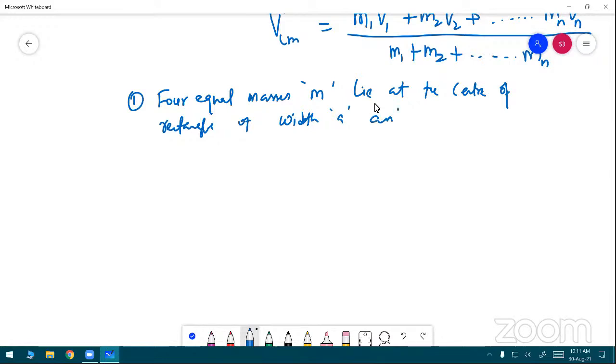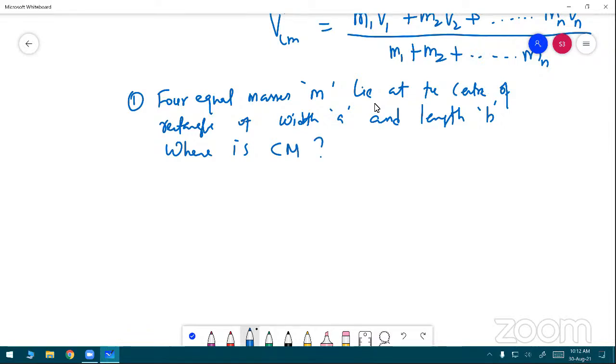Where is the center of mass? See this. Four equal masses lie at the corners of the rectangle.